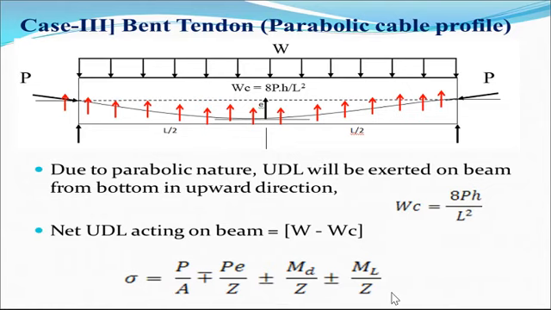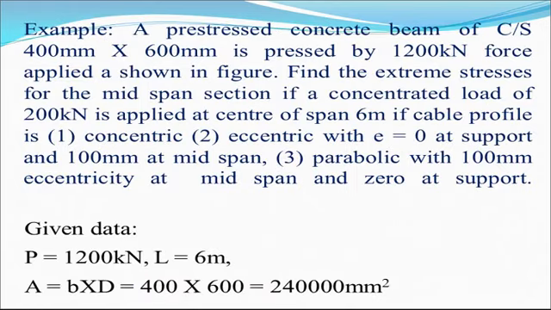But what is the advantage? It counterbalances the UDL due to the inclined tendon. Point load is balanced due to the parabolic cable. UDL is counterbalanced. Now we have taken one example.